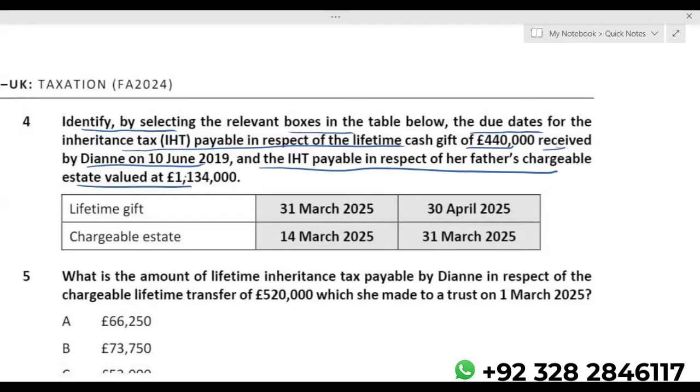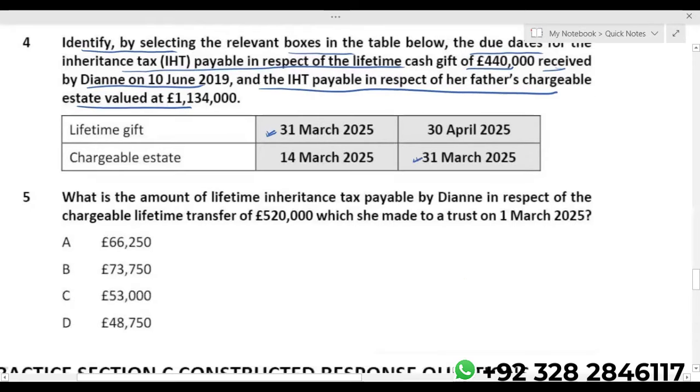And father died during September. So leave the September, October, November, December, 3 months. It's March 25. So it's March 31st, March 25. So basically the answer is 31st March 25 and 31st March 25. And let me repeat. IHT on death tax and IHT on death estate is paid 6 months after the month of the death. Let's go for the last one.